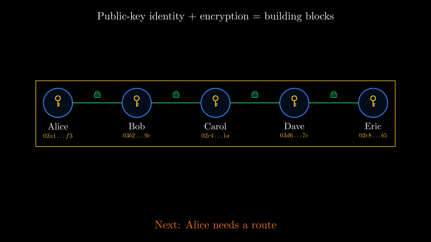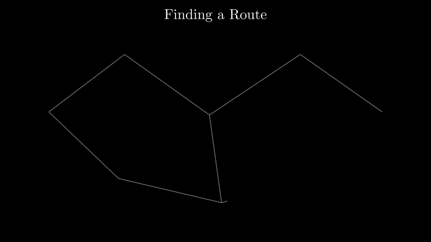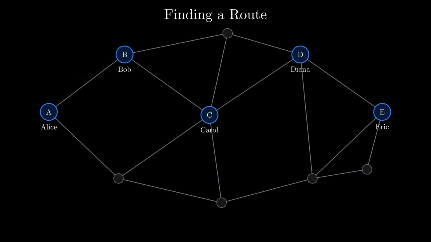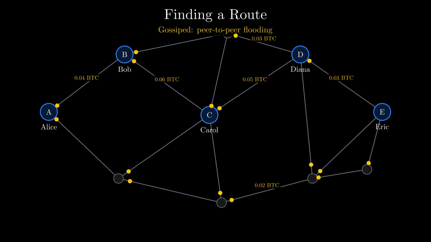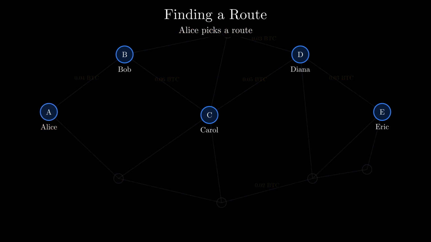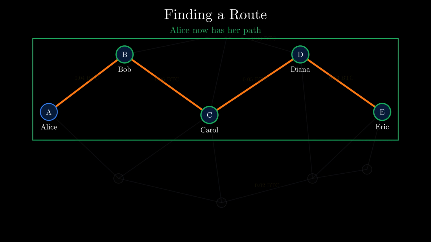Next, Alice needs a route. Before paying, Alice must find a path of channels with enough capacity. Channel capacity is the amount of Bitcoin locked in a channel and available to move. Nodes advertise their channels, capacities, and fees through peer-to-peer flooding, gossiped across the network the same way Bitcoin spreads transactions. From this map, Alice picks a route. Bob, Carol, Diana, then Eric, each link holding enough to carry her payment. Alice now has her path.